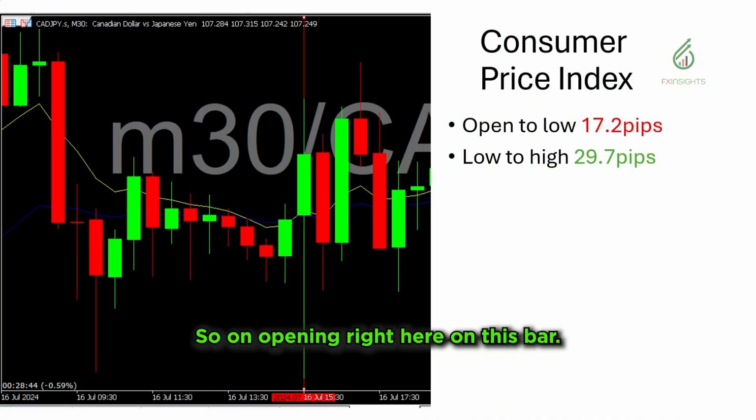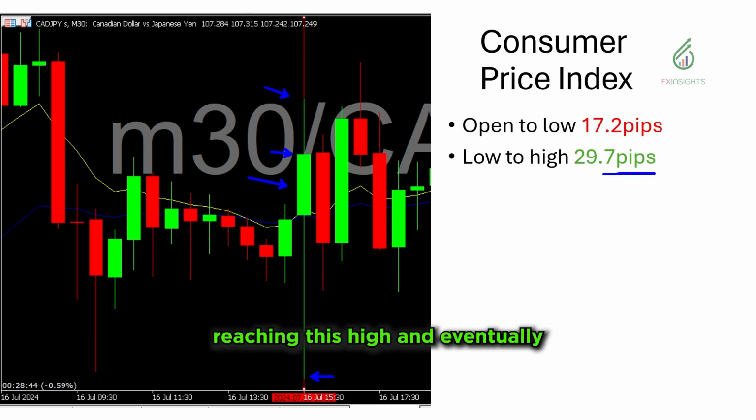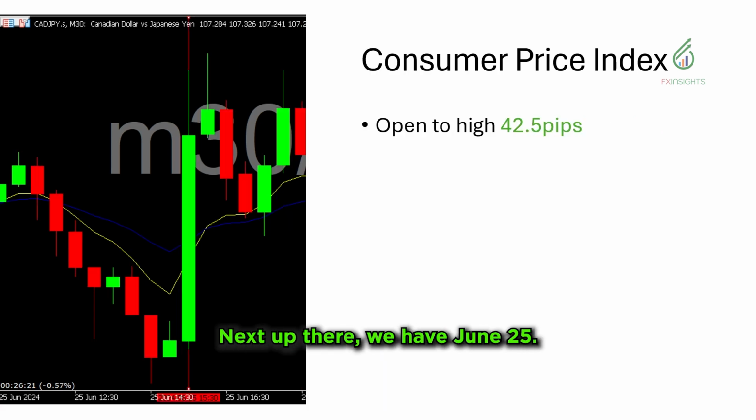Upon opening, on this green bar right here, it did go down to this low that is 17.2 pips, and then it increased to 29.7, reaching this high, and eventually closed out here. So the movement is actually on a ranging market if you look at the chart. Next up, we have June 25. Upon opening, from this point up to this high point right here, that is a 42.5 pip movement.